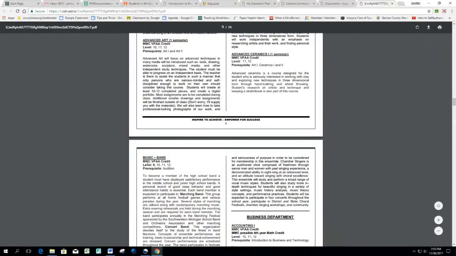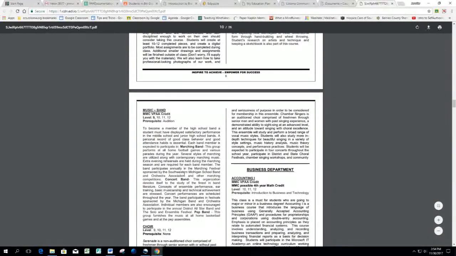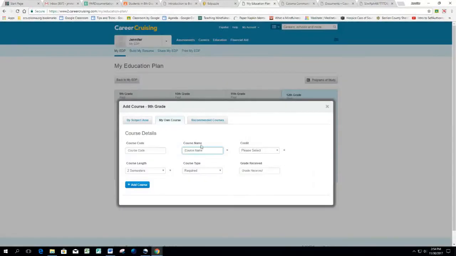class. It does meet the Michigan Merit curriculum requirement for vocational performing arts credit. So it does meet a Michigan Merit curriculum credit. So if you are going to be taking band, you're going to go back to your education plan. You're going to type in course name band. It's not required, it's an elective.